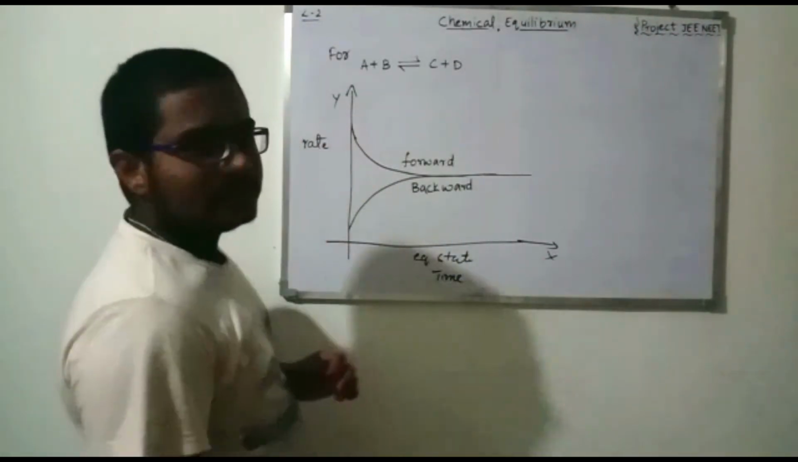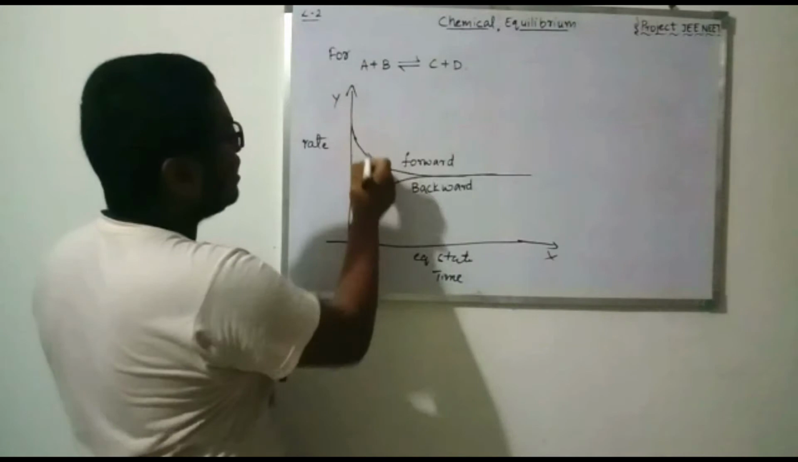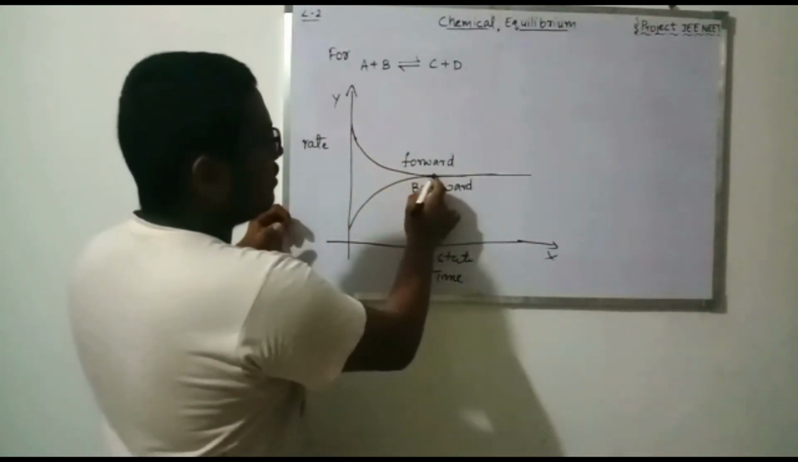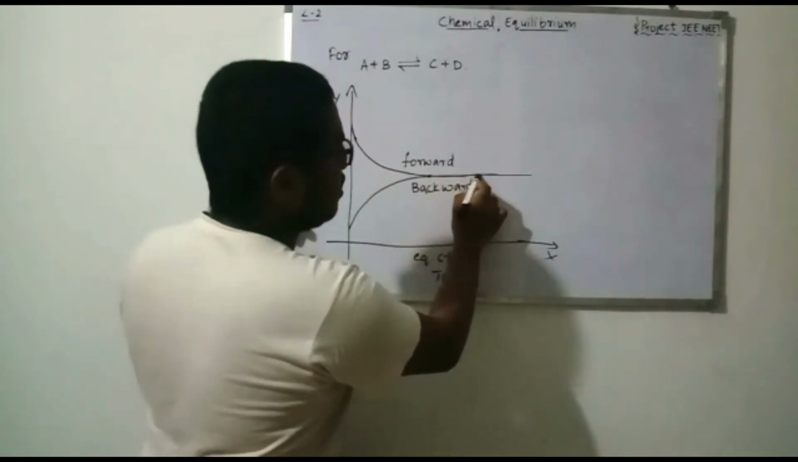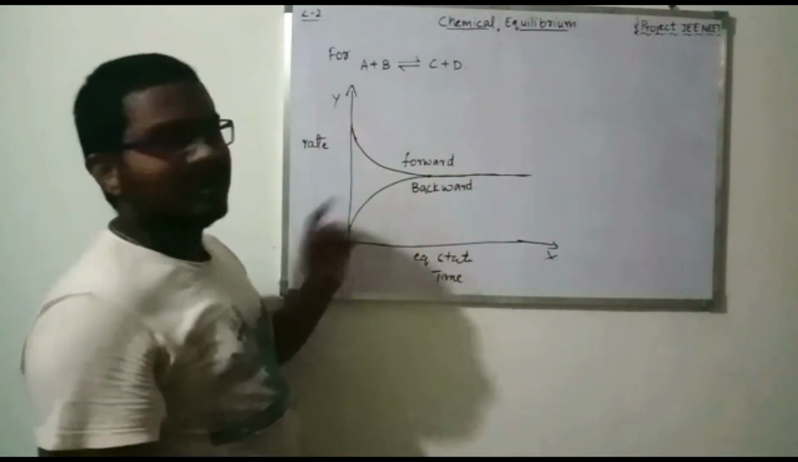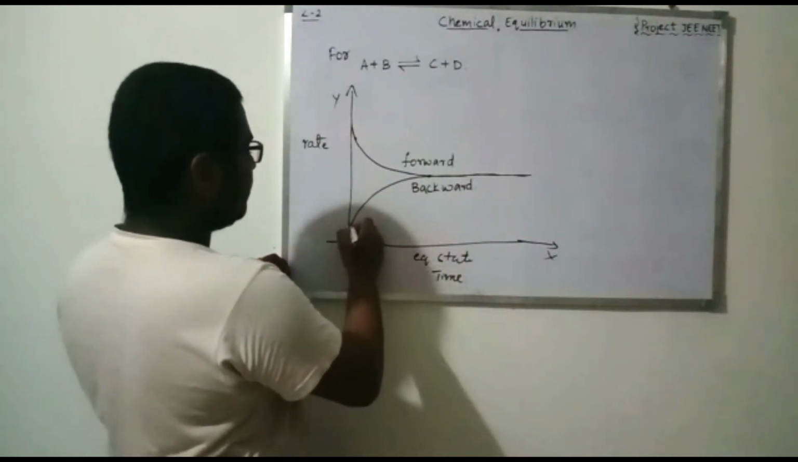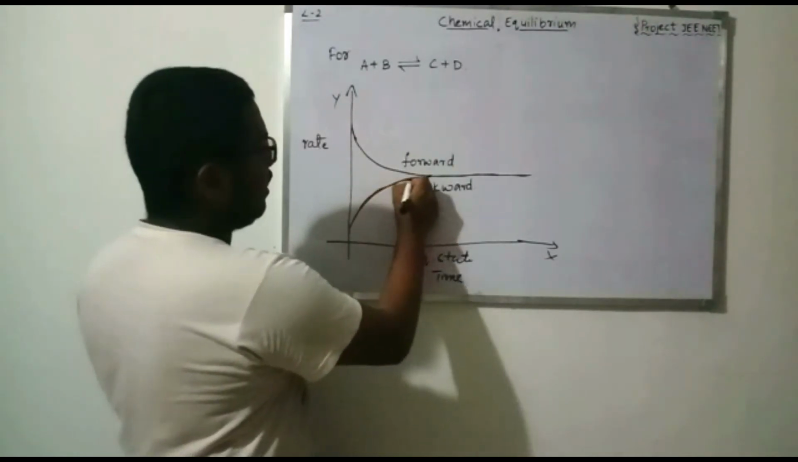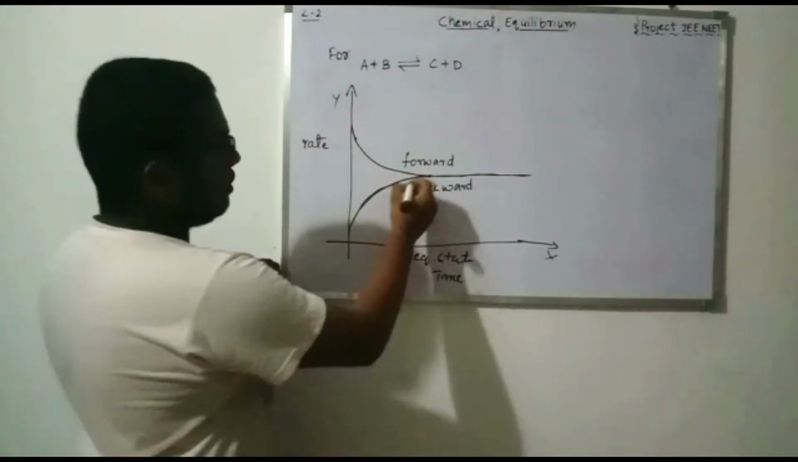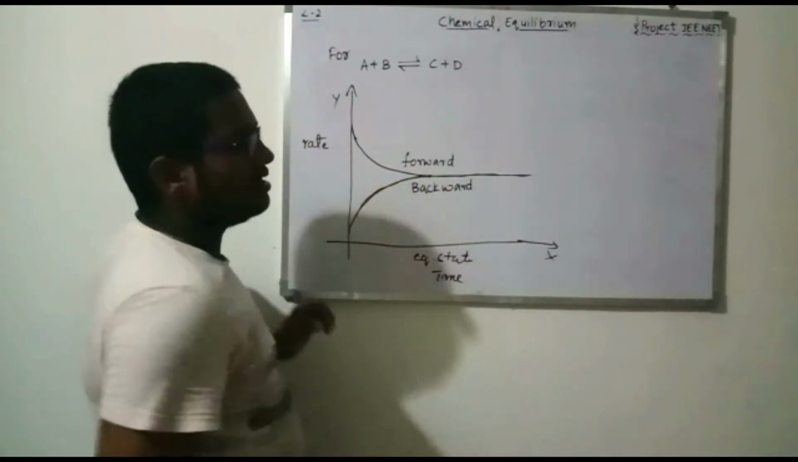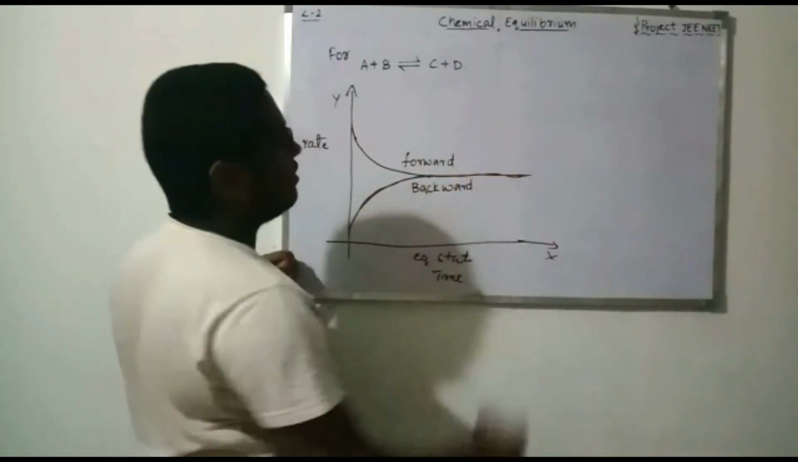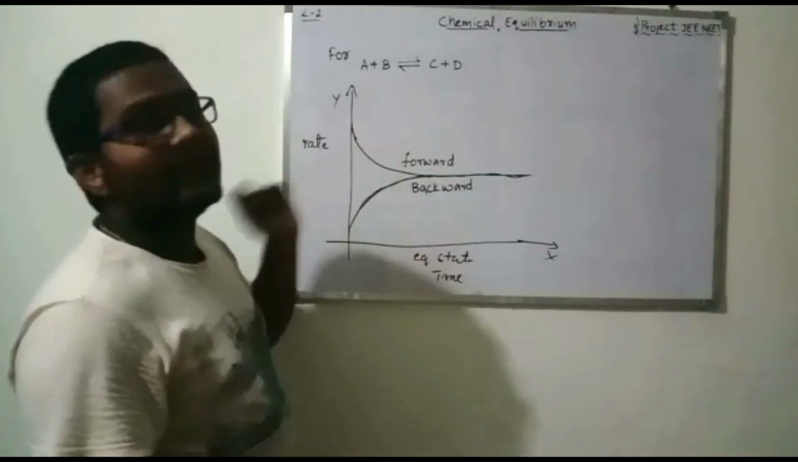As we clearly observe, the line of the rate of the forward reaction decreases, and at some instant the line becomes constant. And if we observe the backward reaction line, it gradually increases, and at the same point where the forward reaction has become constant, the backward reaction also becomes constant, and the line coincides with the rate of the forward reaction.